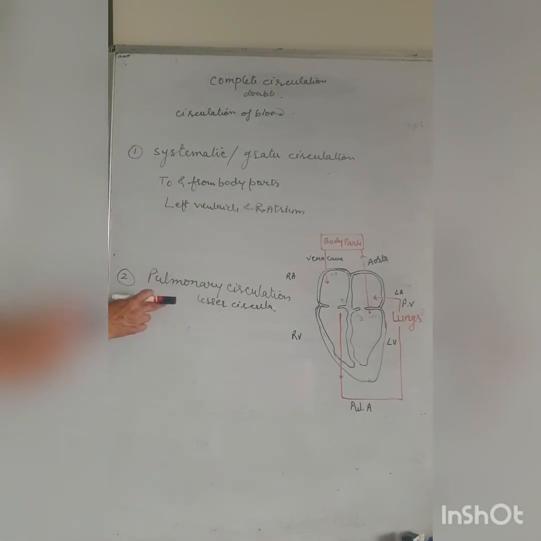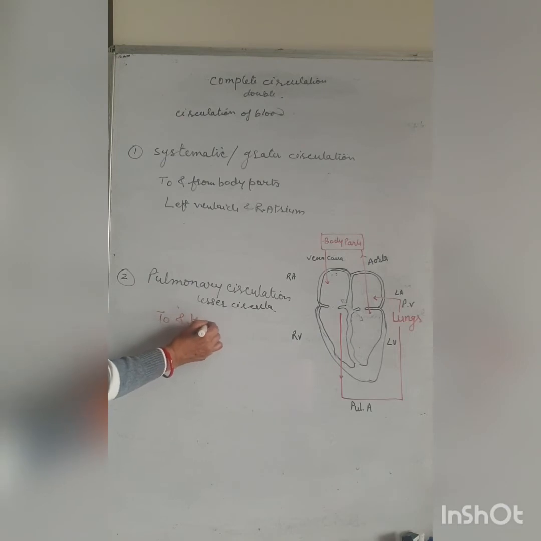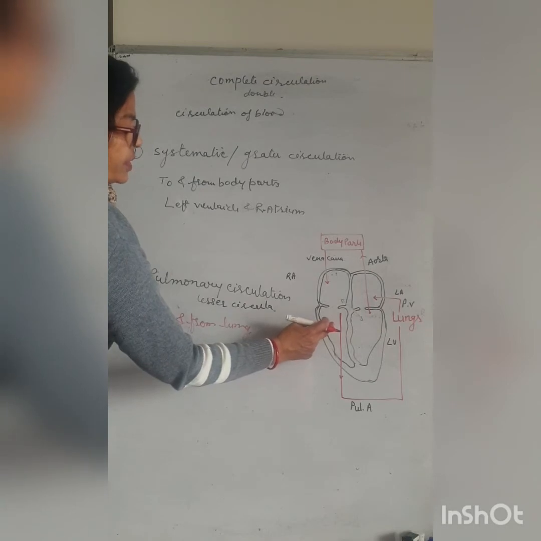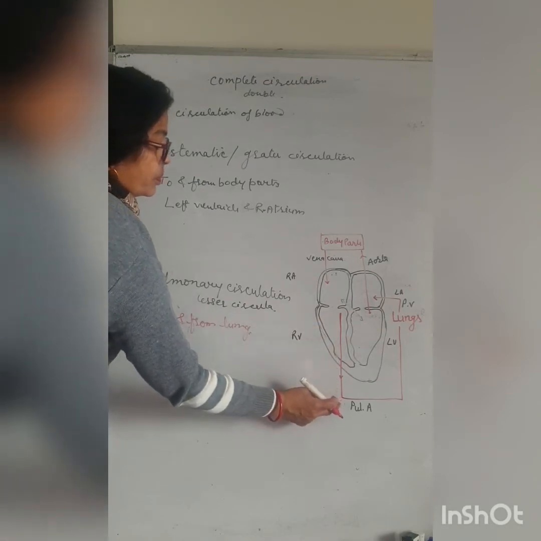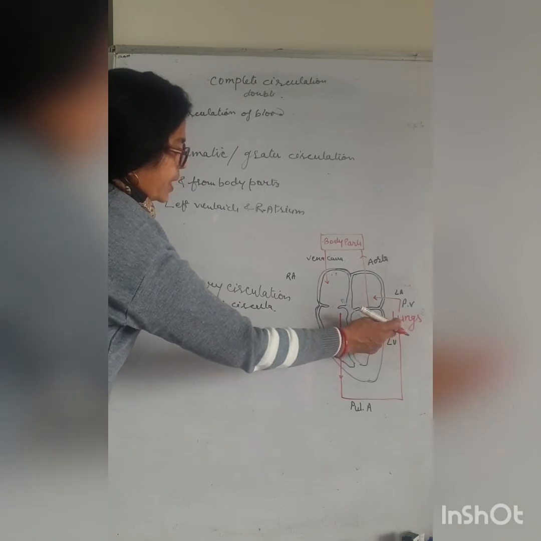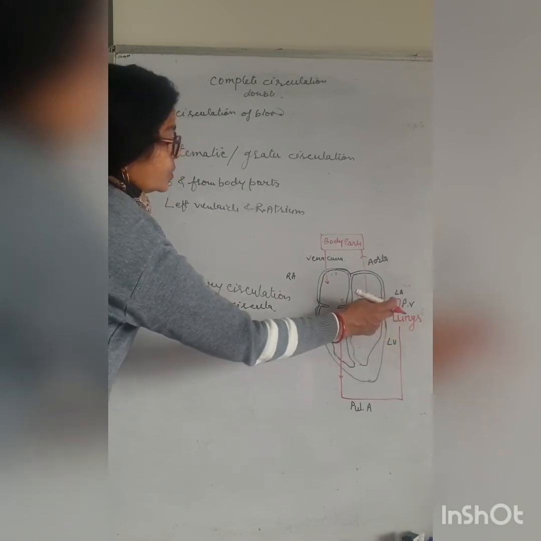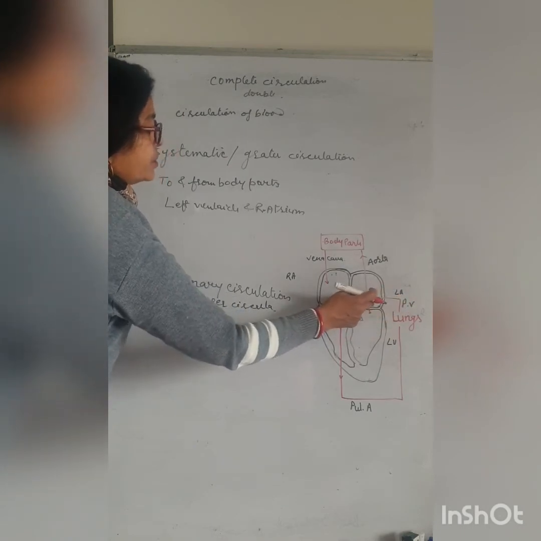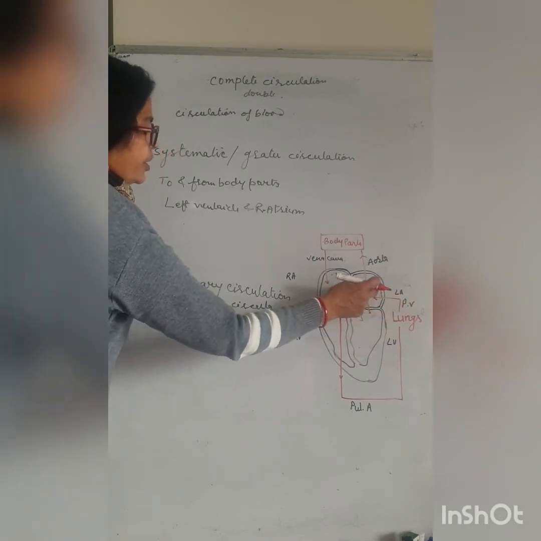And the second one is the pulmonary circulation. Pulmonary circulation means related to the lungs. So in it the involved chambers are to and from the lungs. From the right ventricle through the pulmonary artery, blood goes to the lungs for oxygenation, and through the pulmonary vein, the oxygenated blood comes into the left atrium.